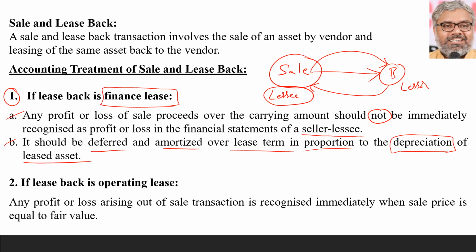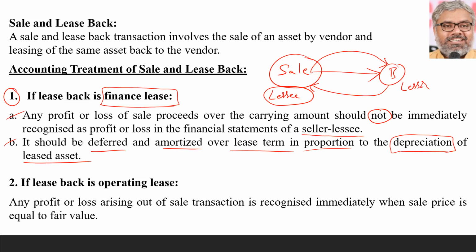That is the main reason why this type of treatment is provided in AS 19. If the lease back is a finance lease, the seller lessee cannot recognize the profit or loss on sale immediately.